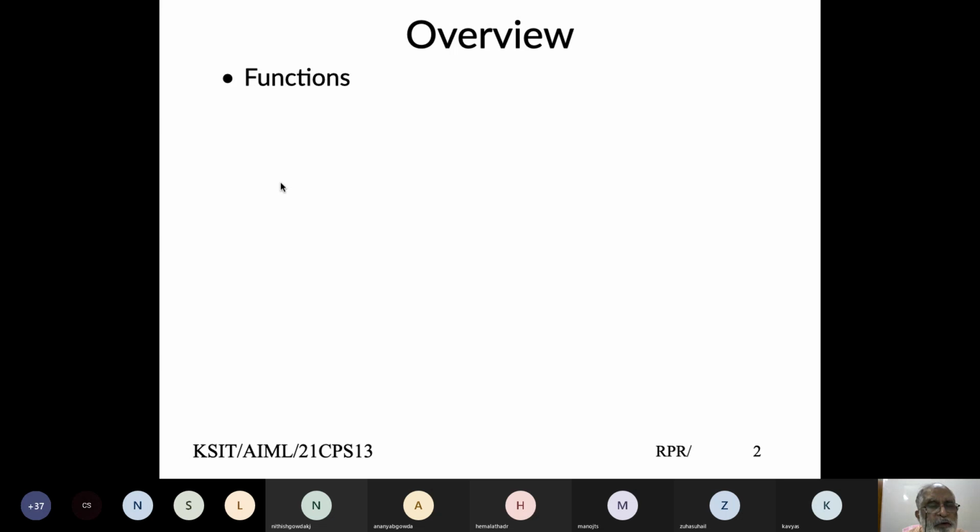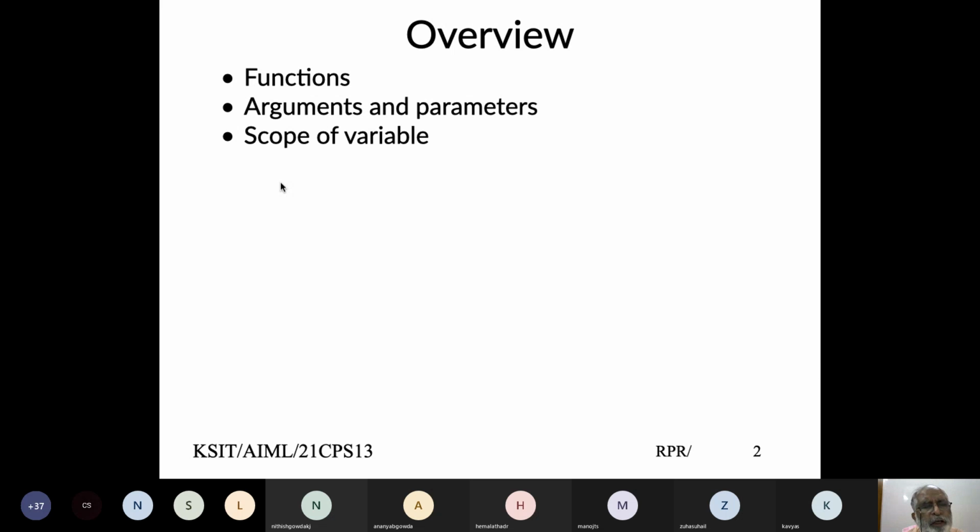So what are basically functions? Why do we need them? How do we use them? We'll often hear a word called arguments and parameters. What is the difference? When we define a variable, where can we use it? Where we can't use it? And they'll find scopes are two kinds. One is called lexical, other is called linkages. We'll try to give examples of both.